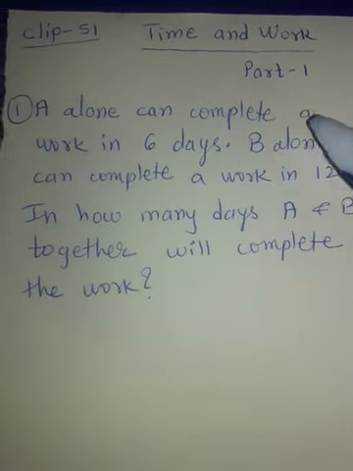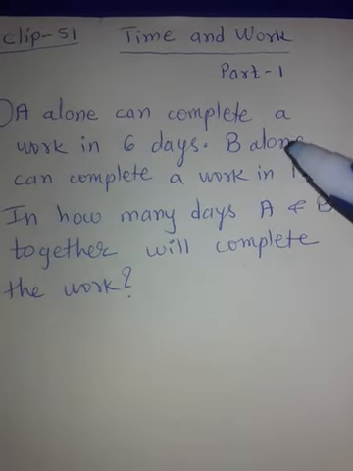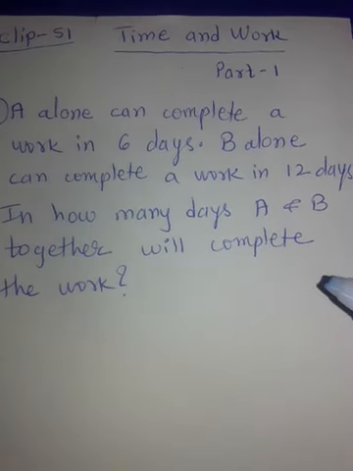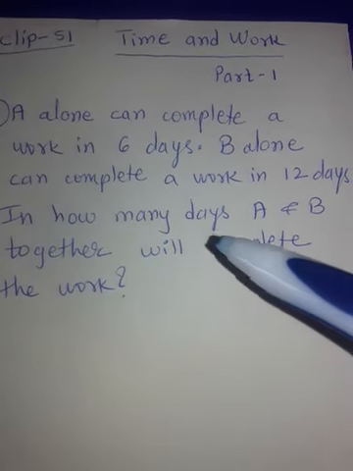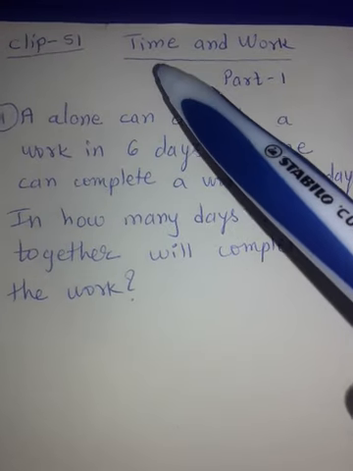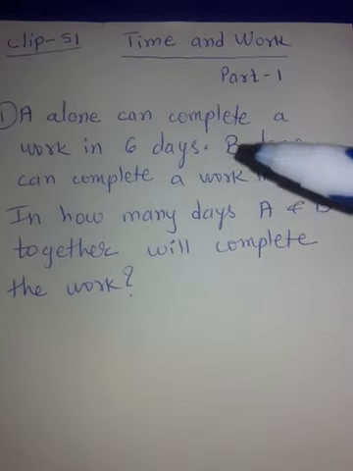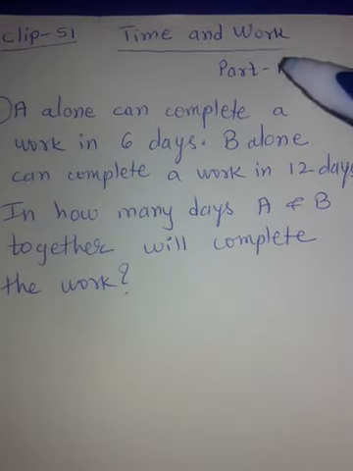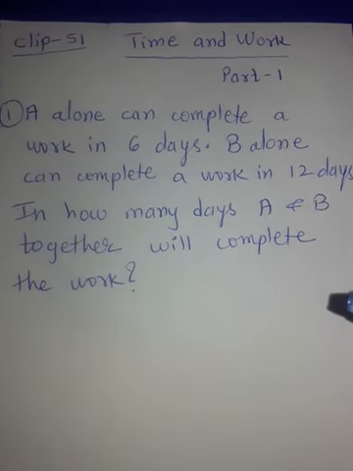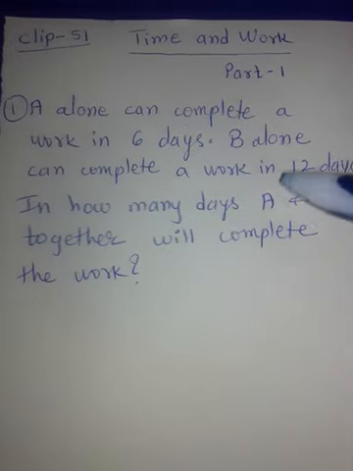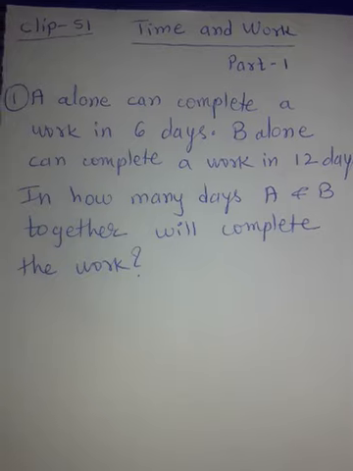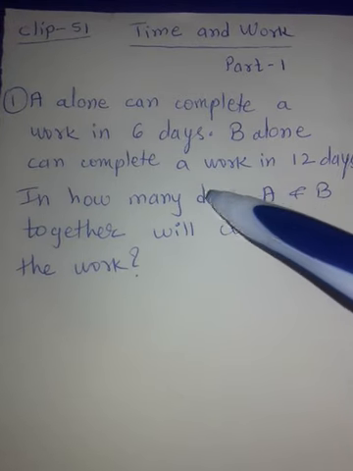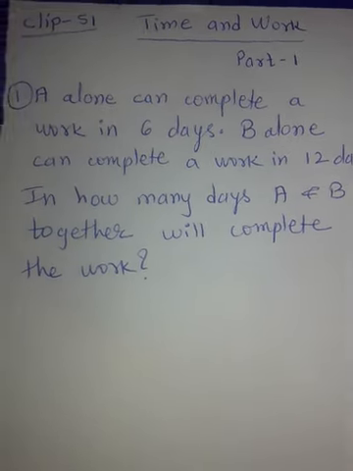A alone can complete a work in 6 days. B alone can complete a work in 12 days. In how many days will A and B together complete the work? This is the very basic and very first question that we solve in time and work. Whenever I begin a topic, I always begin with the basic concepts and easy examples. Once you become very comfortable solving this type of example, only then can we solve difficult examples. So first we are going to solve this basic example.